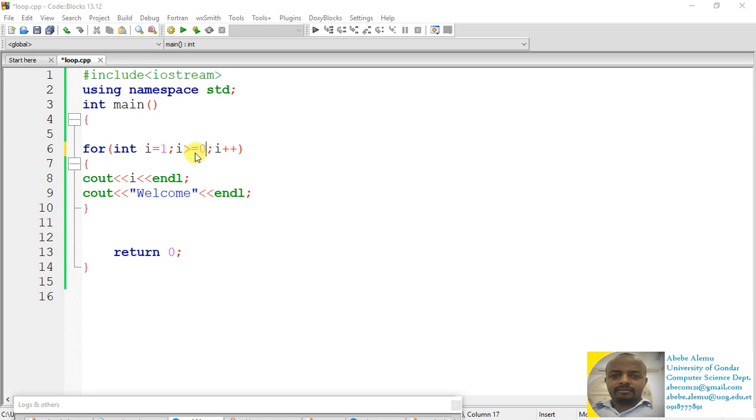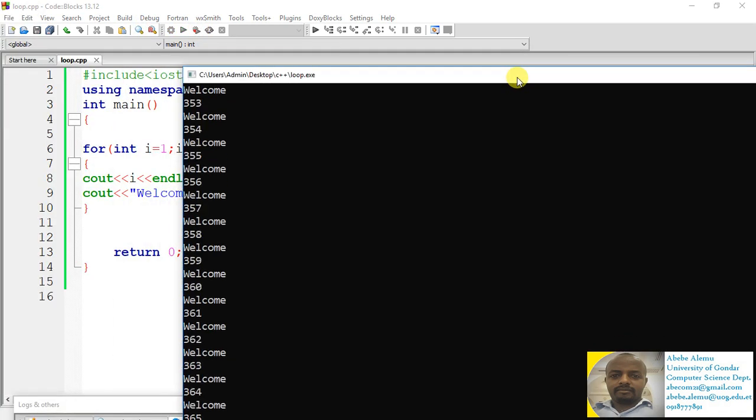So such kind of loop, we call it unterminated loop. This loop will never terminate, because every value of I is greater than or equal to 0. So if you run this program, you will get lots of output on the screen. Do you see?